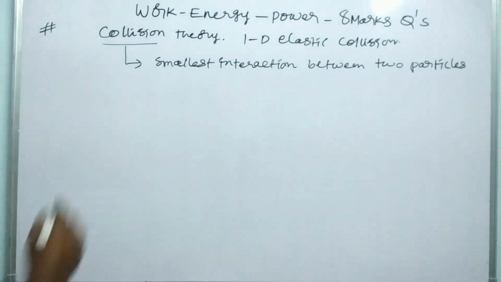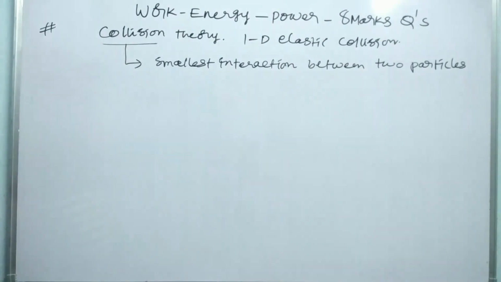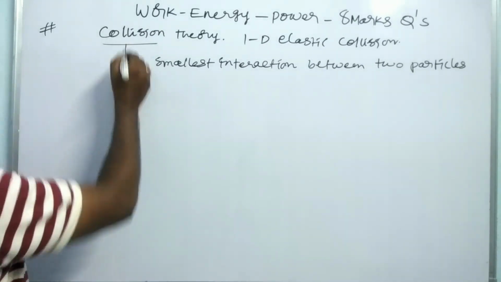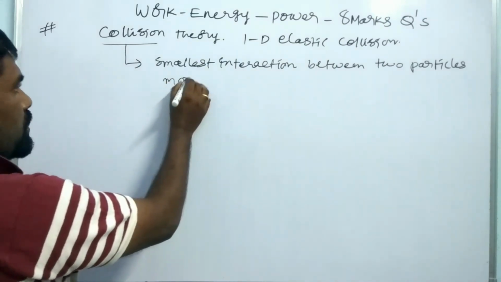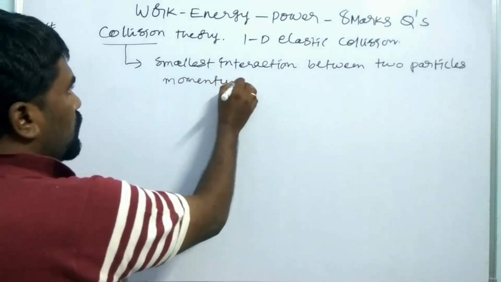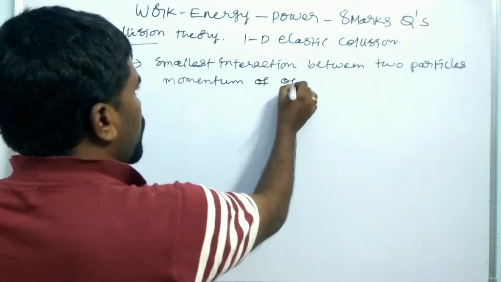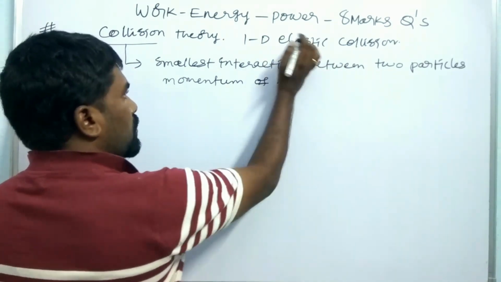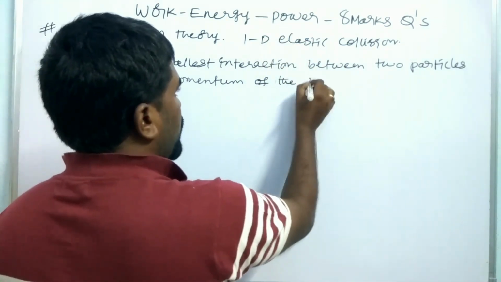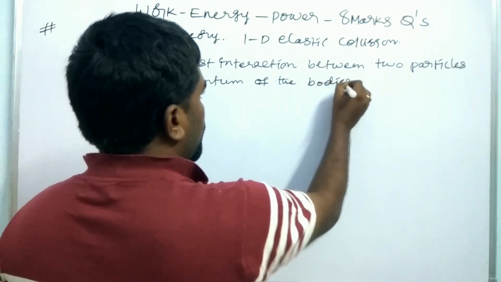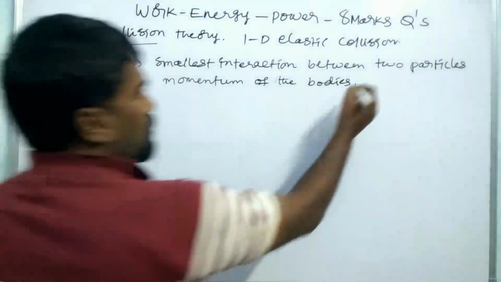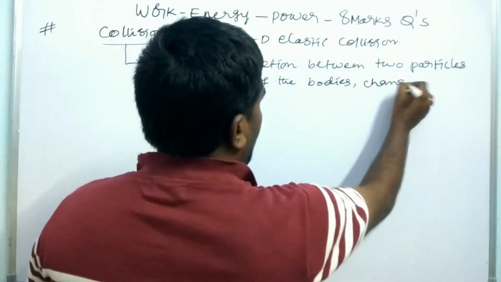It happens in the shortest time. The smallest interaction between the two particles is known as the collision. In this collision, mainly the momentum will change. The momentum of the bodies will change.